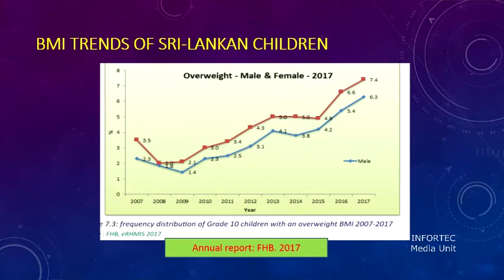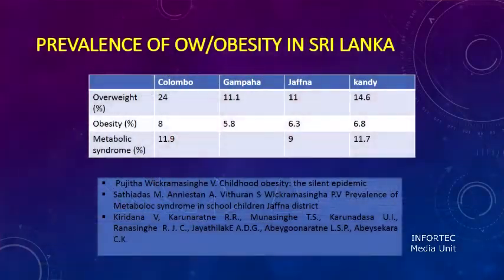Again, this involved 14 schools in Kandy, and we found the prevalence of overweight among 14.6% of children, obesity among 6.8%, and metabolic syndrome was prevalent in 11.7% of them. Right? Metabolic syndrome, compared to international figures, is about 18% in Western countries. So it's slightly less, but I think we are going there.